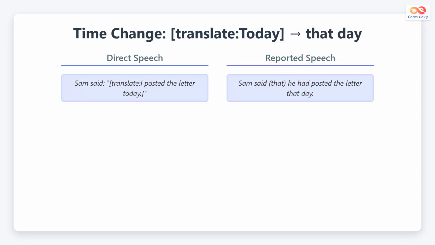Today in direct speech changes to that day in reported speech. Sam said, "I posted the letter today." Becomes: Sam said that he had posted the letter that day. That day refers to the day when Sam originally spoke. It shows the time has passed since the original statement.